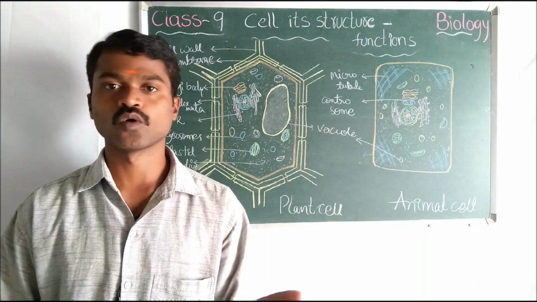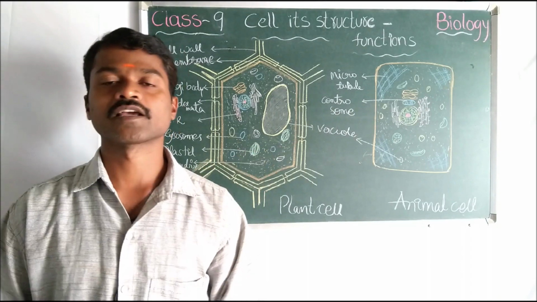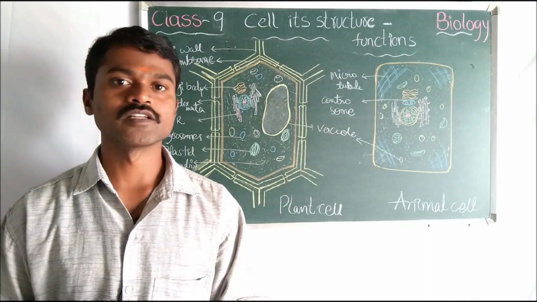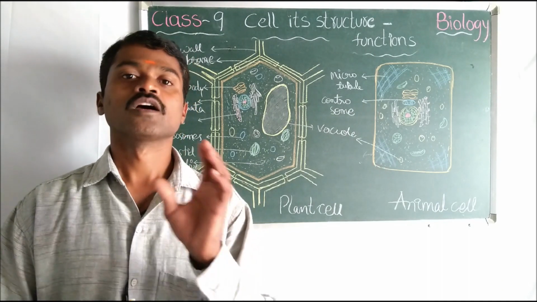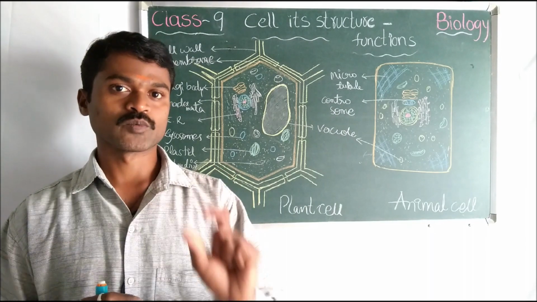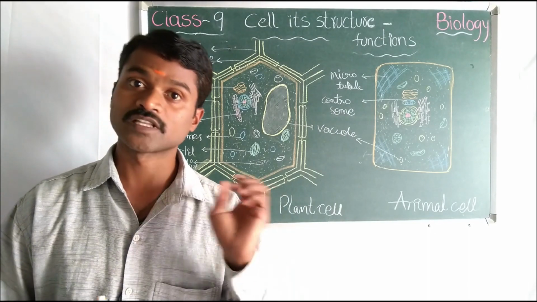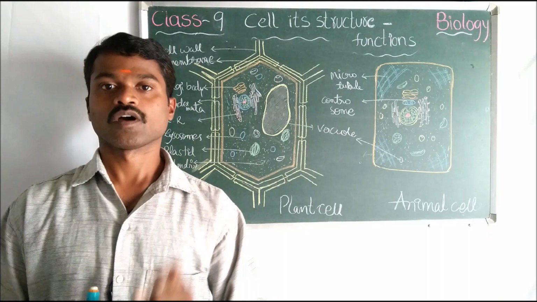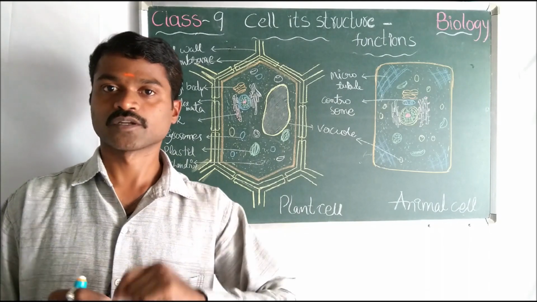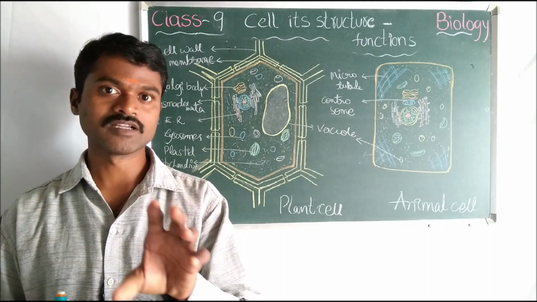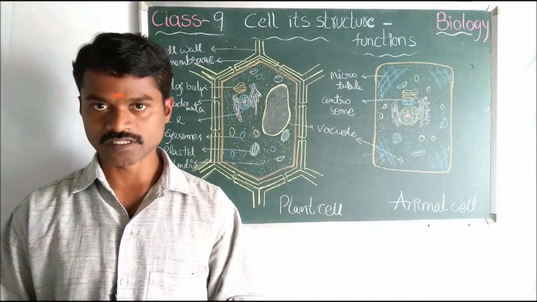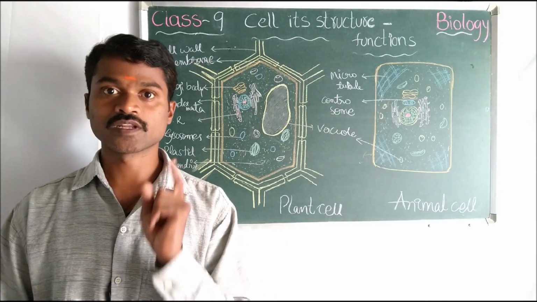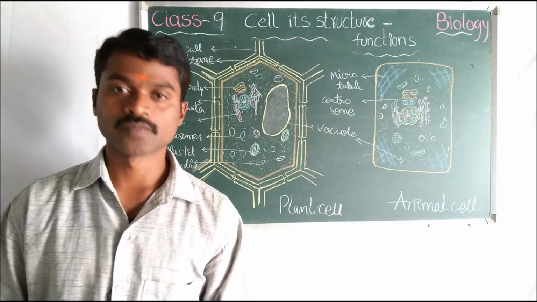Are cells flat? No. By changing the focus of the slide, we can come to know that they have a 3D picture. Who said new cells arise from pre-existing cells? Rudolf Virchow is one of the persons who proposed the cell theory. Who proposed cell theory first? Schleiden and Schwann. Robert Hooke in 1665 discovered the cell in the bark of the oak tree. In 1831, the nucleus was discovered by Robert Brown.